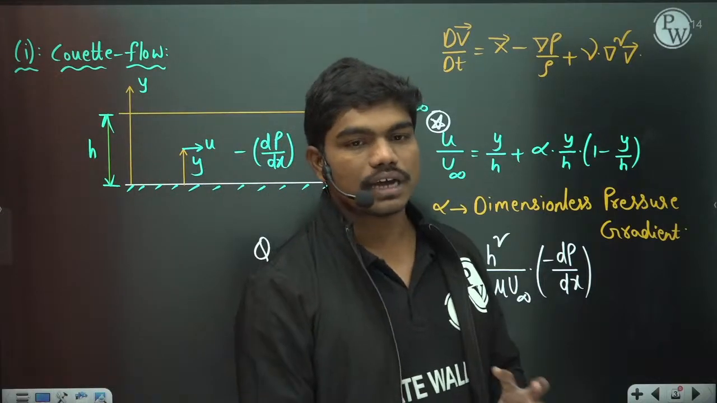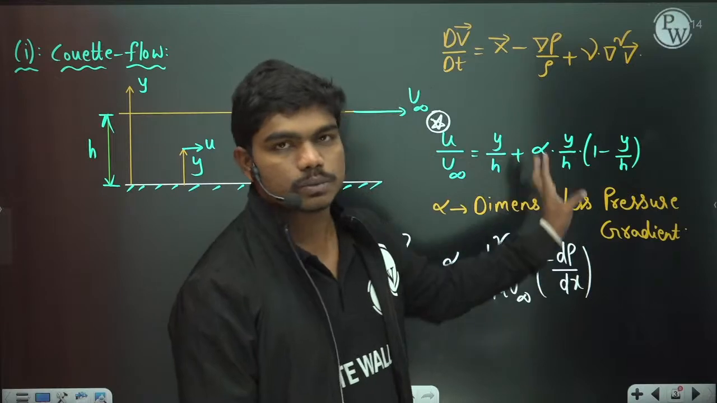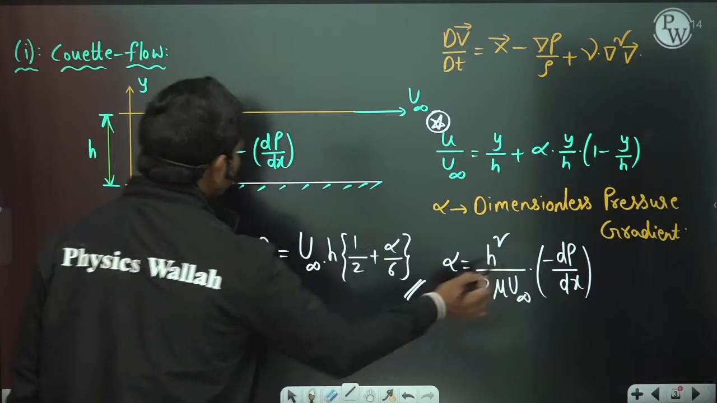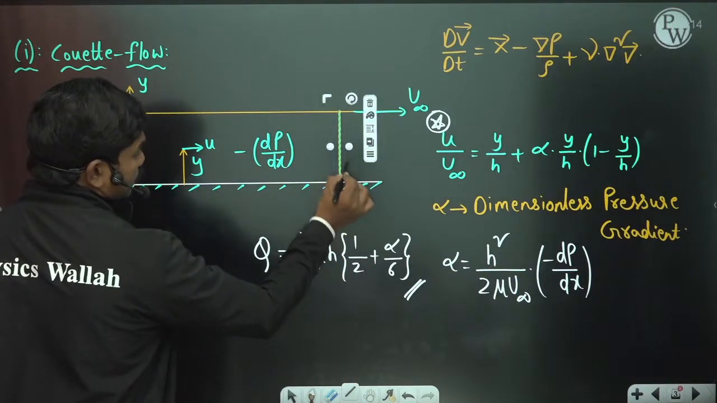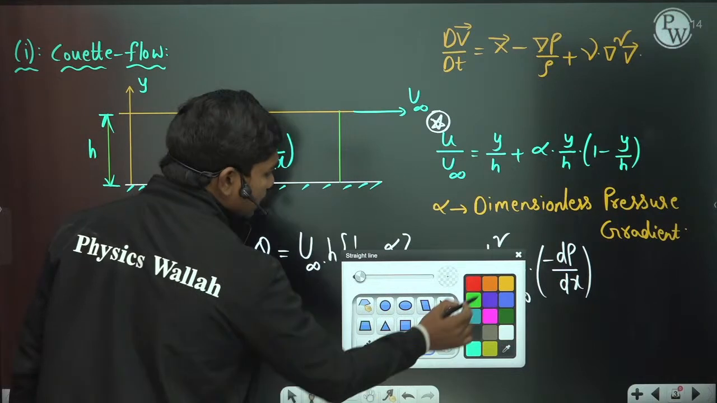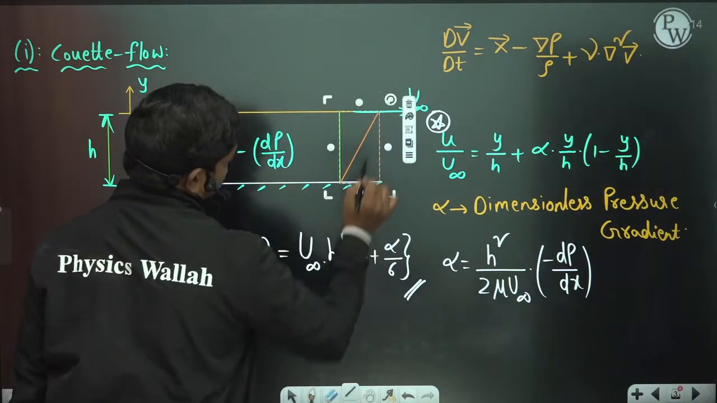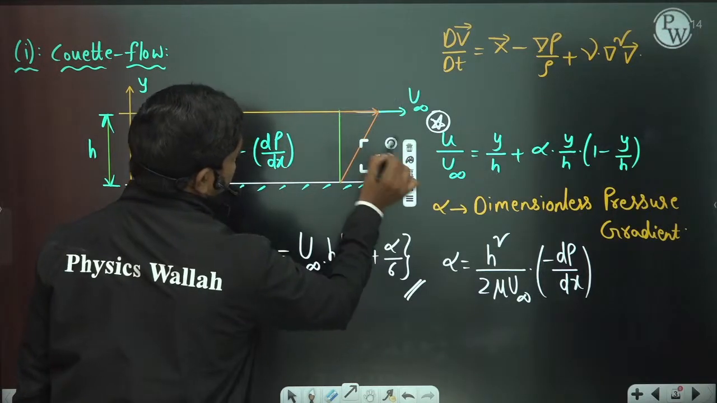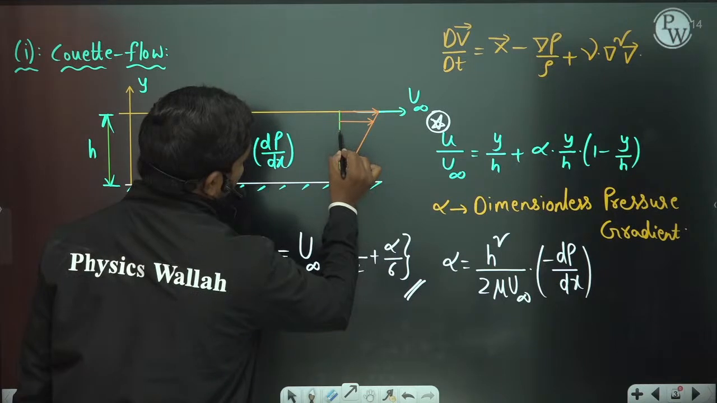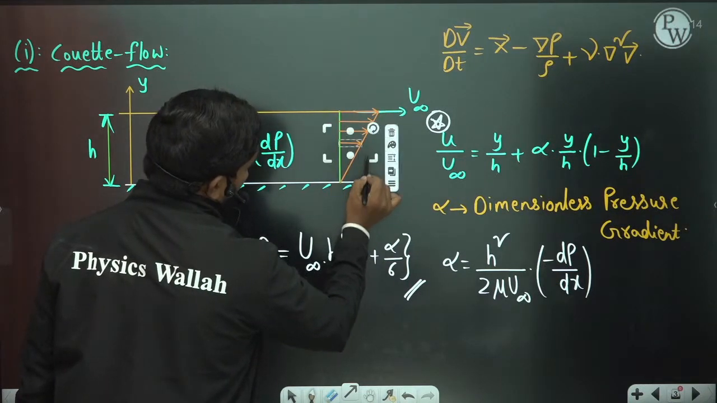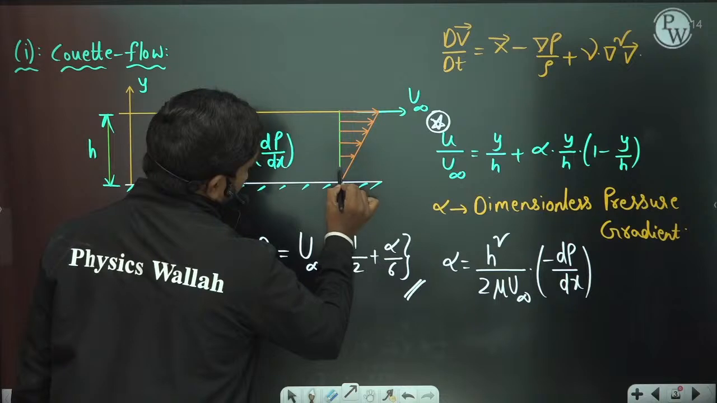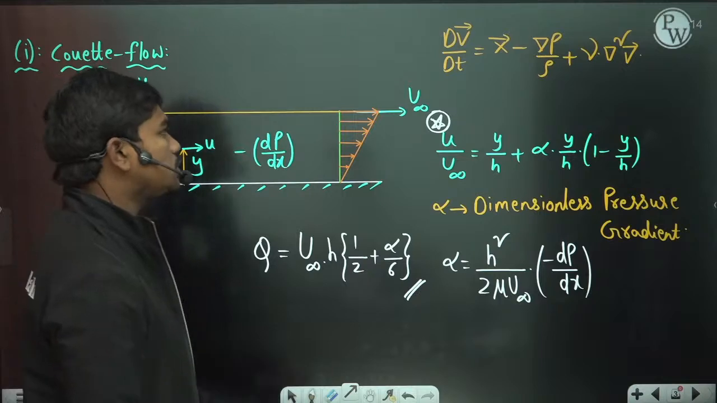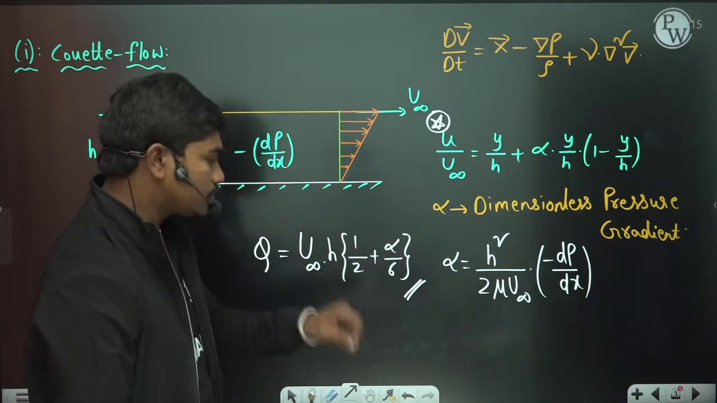Now depending upon alpha being positive or negative, the velocity profiles will exist. If alpha is equal to 0, your velocity profile will be something like this. At a section, the velocity profile will increase like this. So the velocity profile increases, and if alpha is more than 0, then in such cases you get a velocity profile like this.